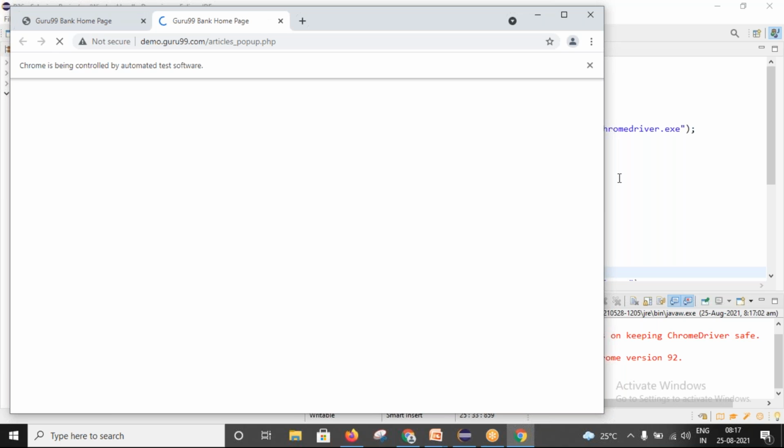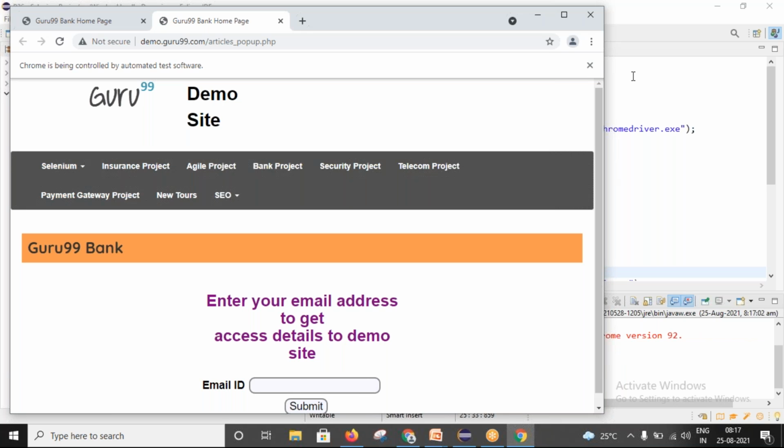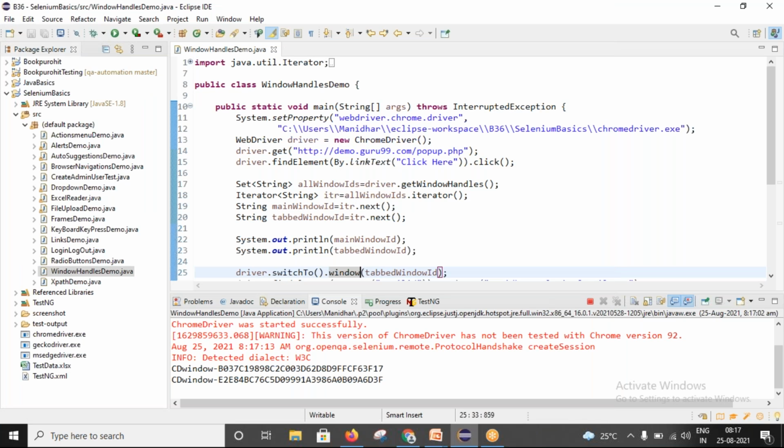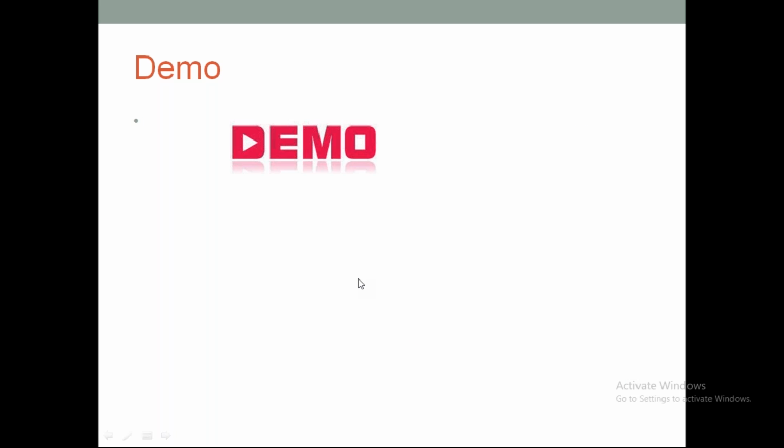See, the browser opened, clicked on a button, another browser opened, and here you can see it is entering an email ID, came back, and is closing the browsers. I just wrote a simple program with the help of Java and Selenium, which opens the browser, navigates to an application, enters a URL, clicks on the button, goes to a new window and performs some action. Again, close the window, then close the final window. So we saw a simple demo.